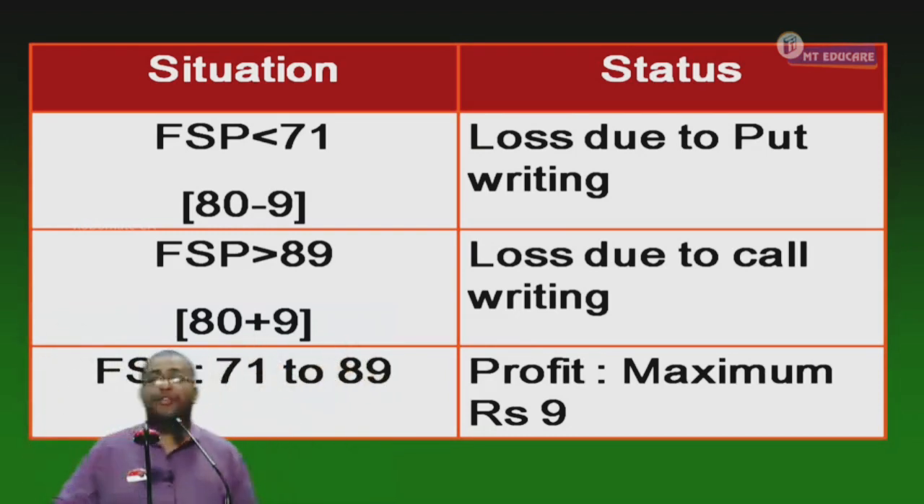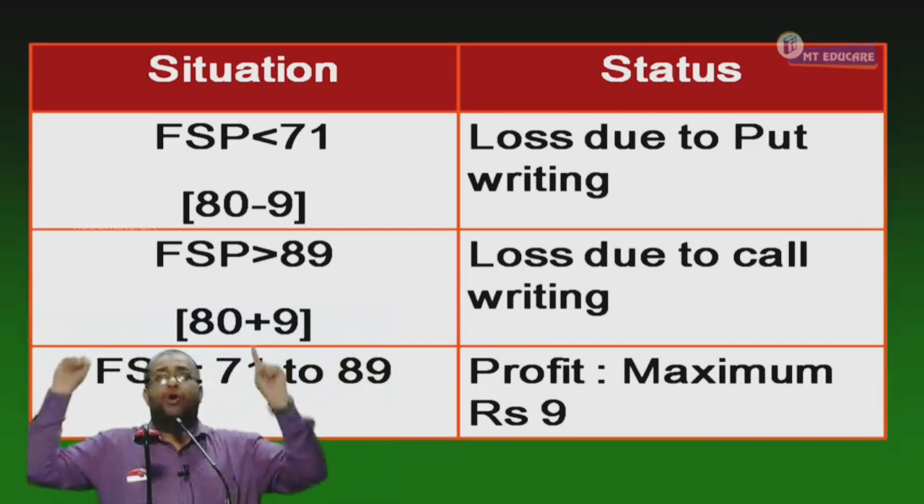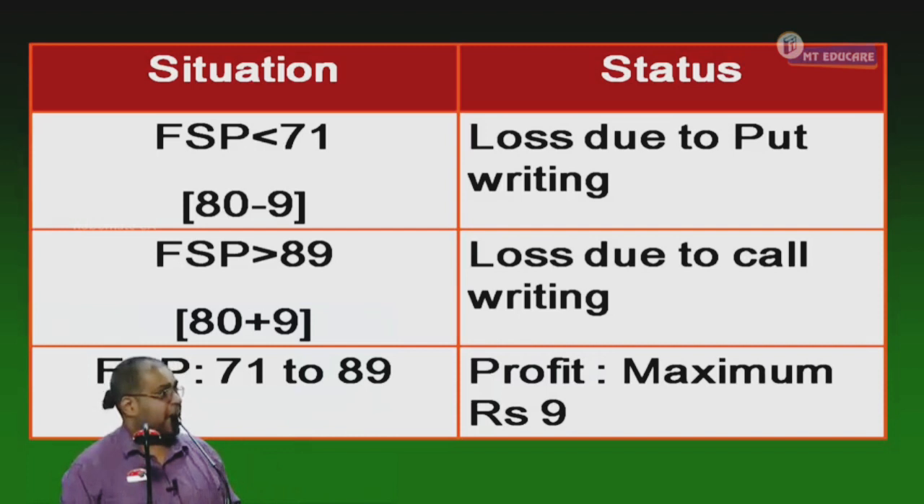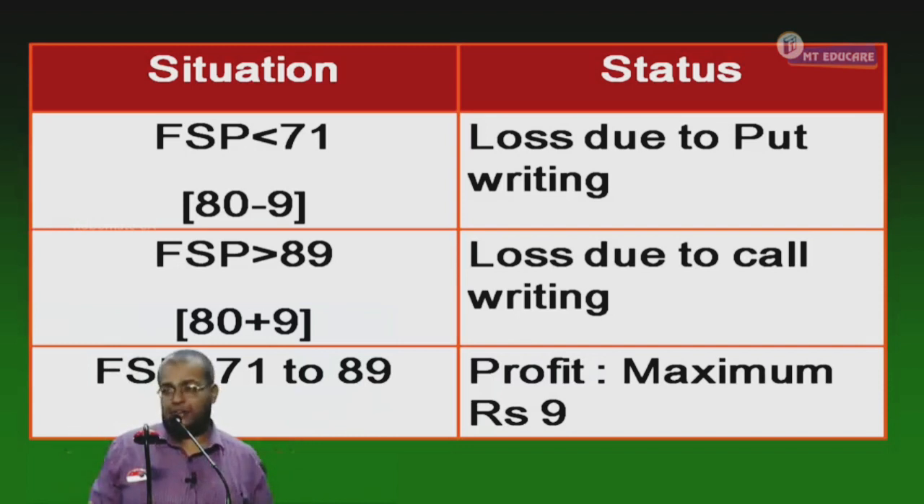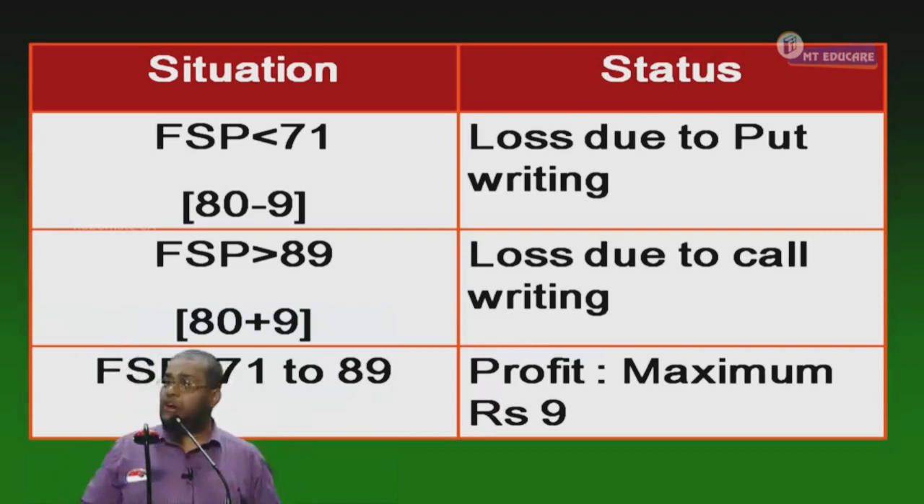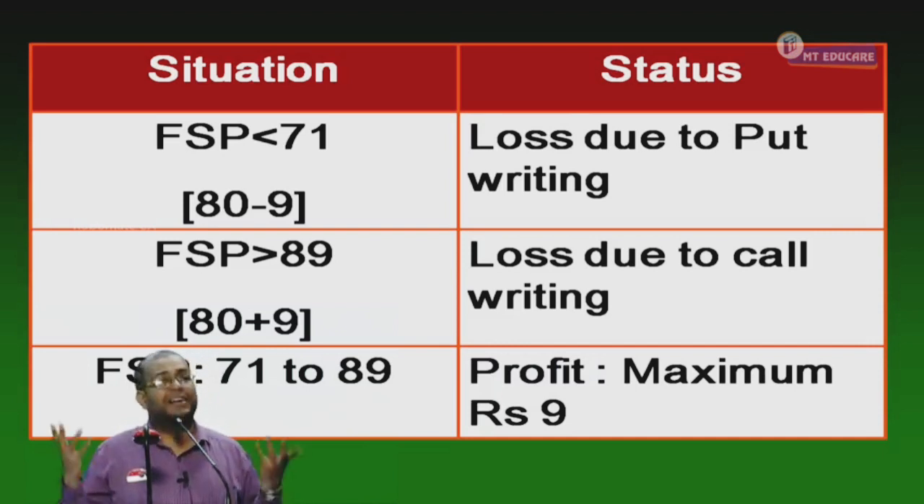Everybody yes or no? Now tell me, what are we discussing? Strangle. In a strangle, we discuss how many options? Two options, call and put option. Same asset, same maturity, different strike price. The call should have a higher strike price and the put a lower strike price. That is what we call a strangle strategy. If you hold such a call and put, I am said to have a long strangle. If I write such a call and put, I have a short strangle.